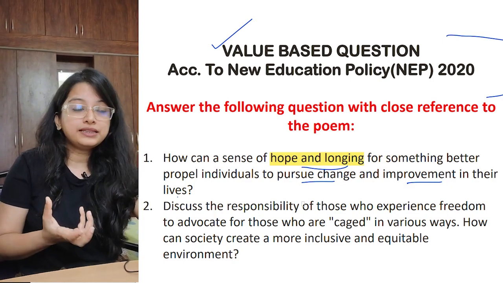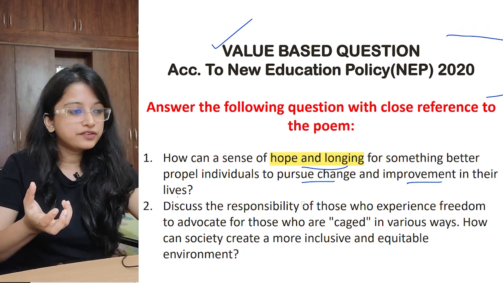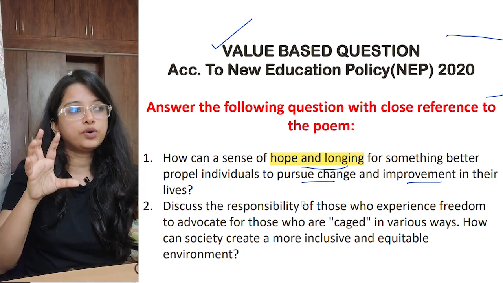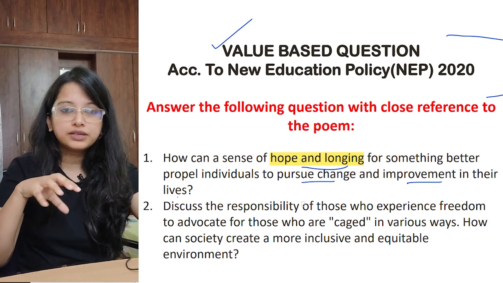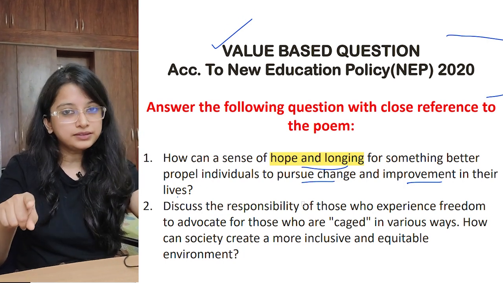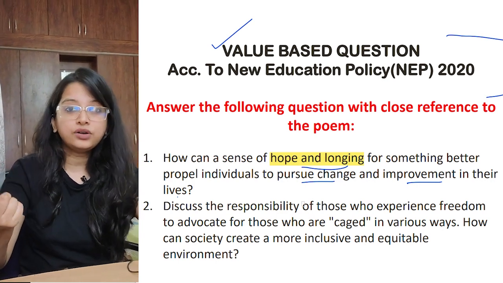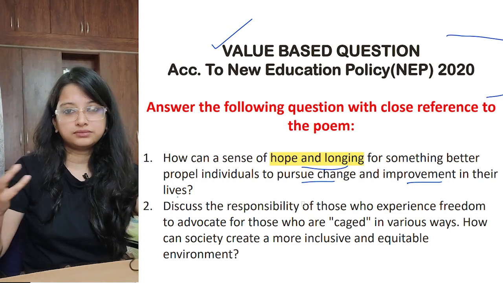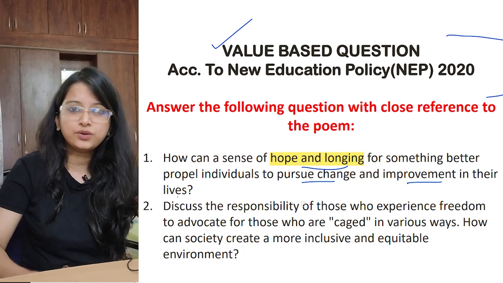So other than that, in this situation where the African Americans do not have their freedom, how can this sense of hope and longing exist? They just hope that they may get a better life in future, maybe not in their lifetime, but later it may come. Even in that case they are working. Many of those who were working with Nelson Mandela died. Later on, Nelson Mandela was a very old man when he finally got that kind of situation where African Americans were accepted equally, right?